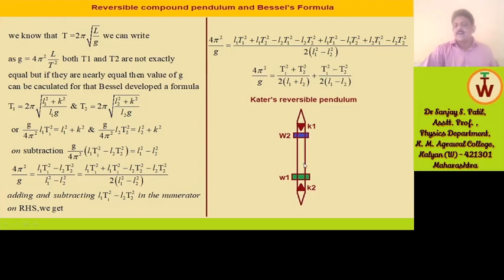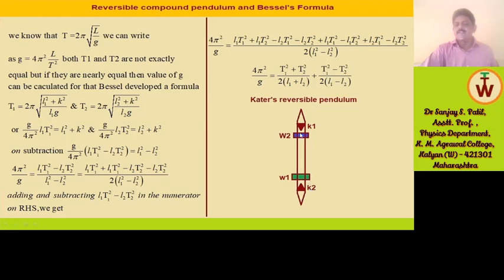That is the knife edge. We are changing this point of suspension, and this is the point of oscillation, in another language O, and this is O dash. When we reverse it, this K1 becomes K2. Now this K2 will be the point of suspension and this K1 will be the point of oscillation, and vice versa. At present, K1 is the point of suspension and K2 is the point of oscillation.